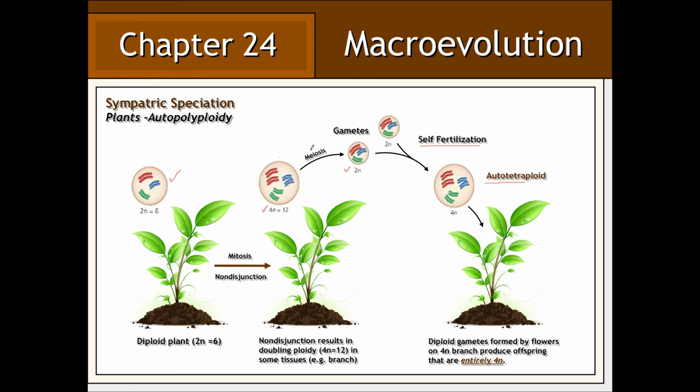Such an individual is referred to as an autopolyploid, simply because all of their chromosomes were derived from the same species. Through self-fertilization, this autopolyploid individual will give rise to other individuals that are also autopolyploid.